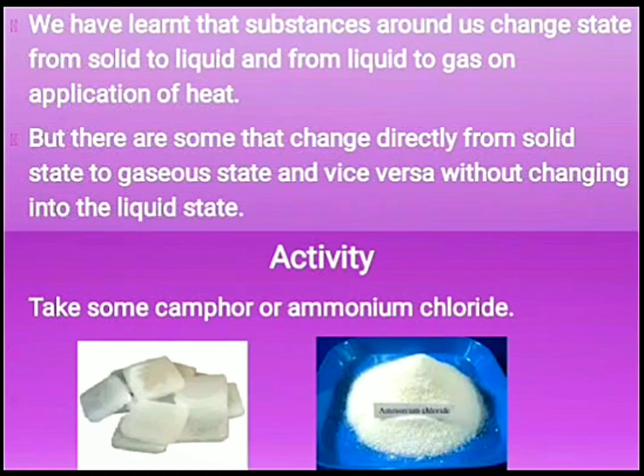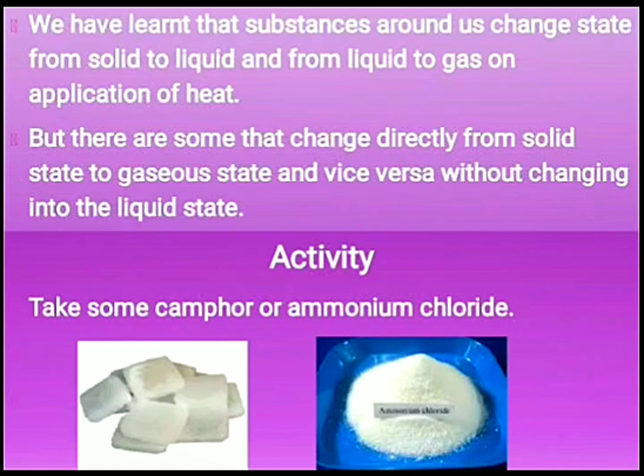We have learned that substances around us change state from solid to liquid and from liquid to gas on increasing temperature. However, there are certain substances that change directly from solid state to gaseous state and vice versa without converting into liquid state, such as camphor, ammonium chloride, or naphthalene balls.